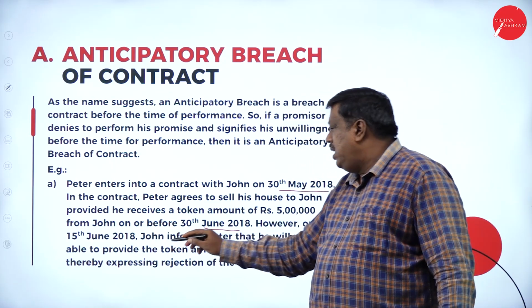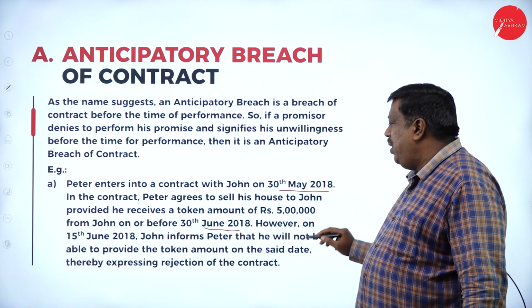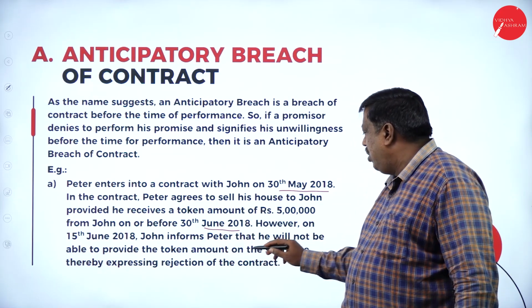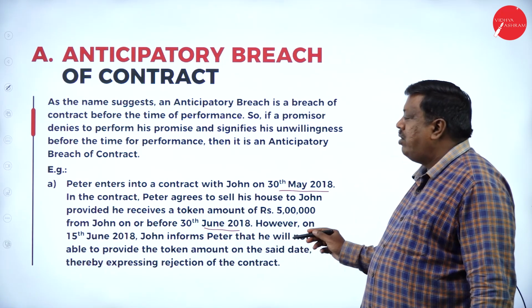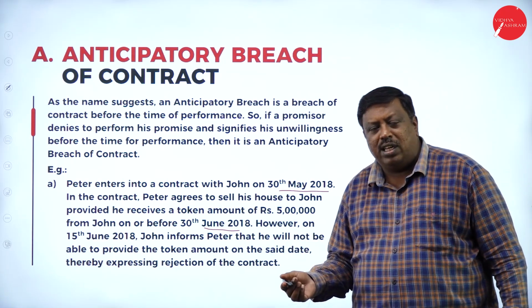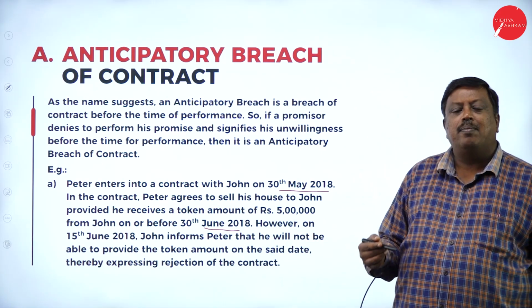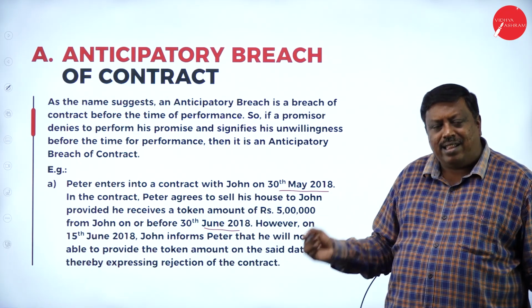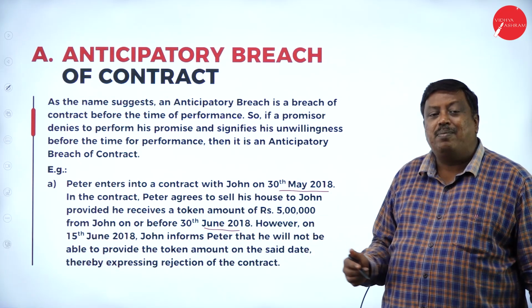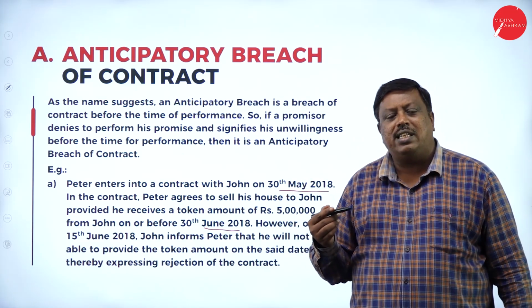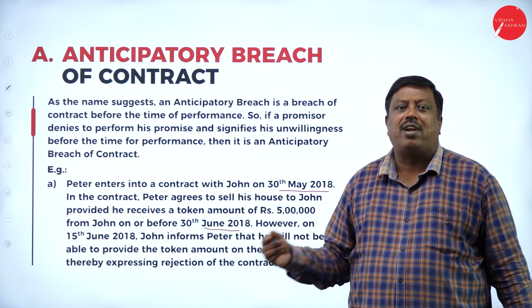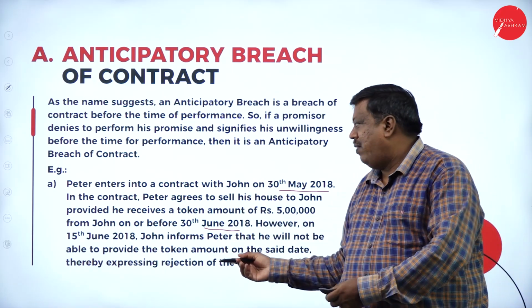On 15 June 2018, John informs Peter that he will not be able to provide the token amount on the said date, thereby expressing rejection of the contract. On 15th June, after 15 days, Mr. John has said clearly to Mr. Peter, I'm unable to make the payment before 30th June, so let us cancel the contract. This is a concept we have here.